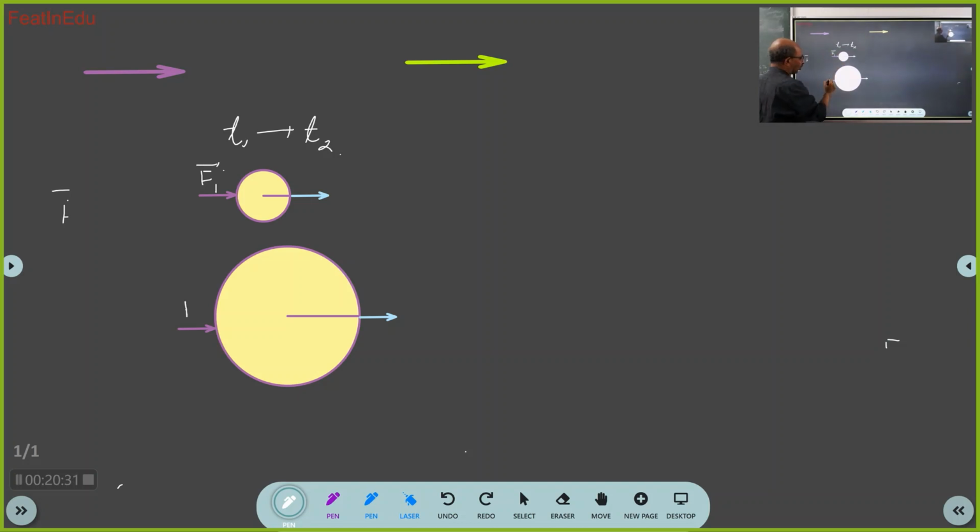I am applying force F1 bar. What does it mean? I am applying the same force to both. Equal force. And I will say this is V1 bar and I will say this is also V1 bar. Any problem? No, sir. Correct now? Understood now?